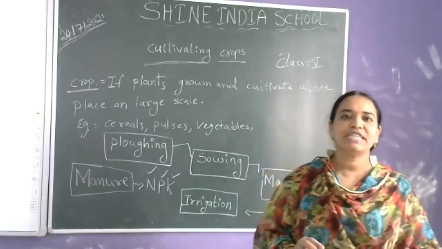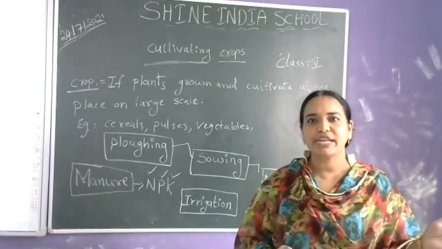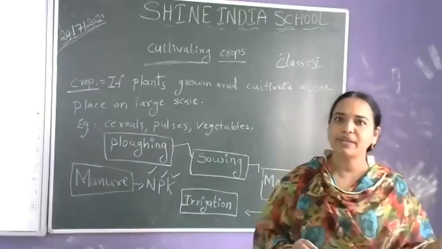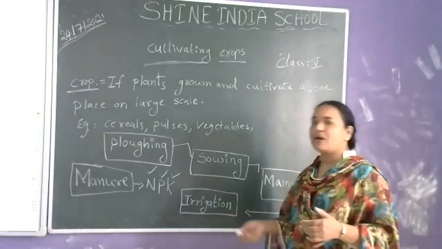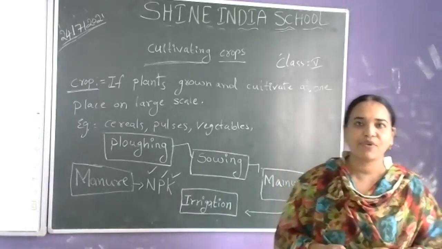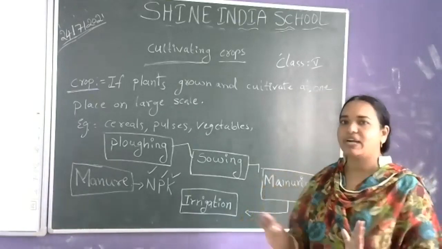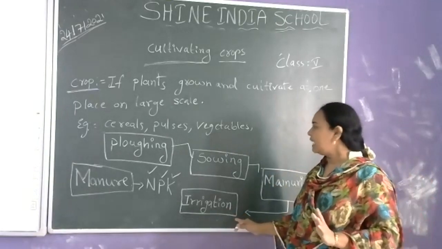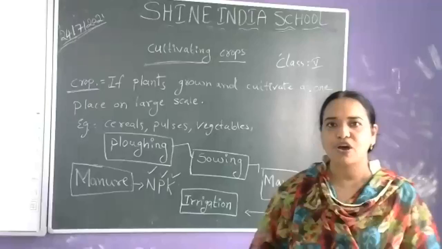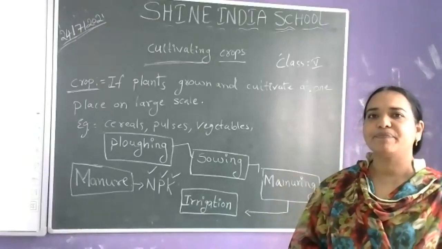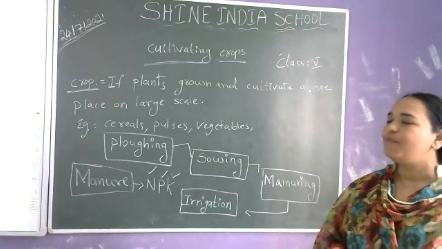At our homes, generally in the morning and afternoon, we water the plants we are growing in our garden. Here the crop also requires water. So watering of crops is called irrigation. The fourth stage of cultivation of crops is irrigation.